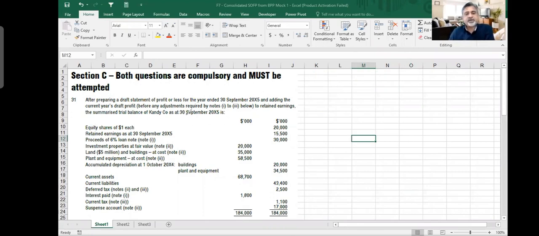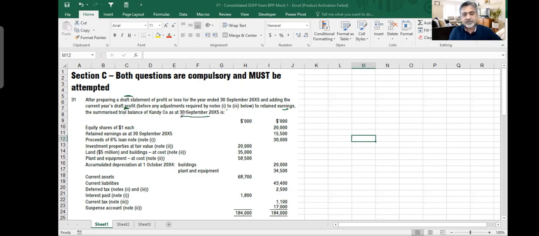It says after preparing a draft statement of profit or loss for the year ended 30th September 2005 and adding the current year's draft profit. So you have prepared the draft P&L and the draft profit. Draft profit means the initial working. It might need some adjustment. Before any adjustments required by notes 1 to 3 below to retained earnings. The summarized trial balance of Candy Company as at 30th September 2005.